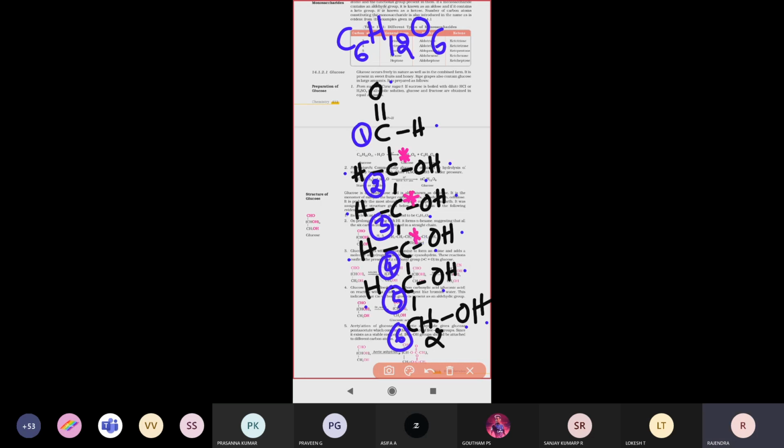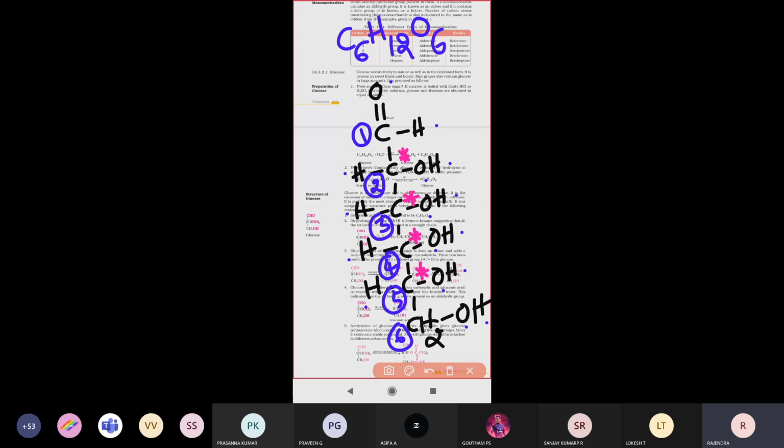This is another chiral carbon. And this is another chiral carbon. So totally 4 chiral carbons are present here. The star mark represents chiral carbon atoms. That means the carbon atom is attached to 4 entirely different groups, and that is what we call a chiral carbon atom.